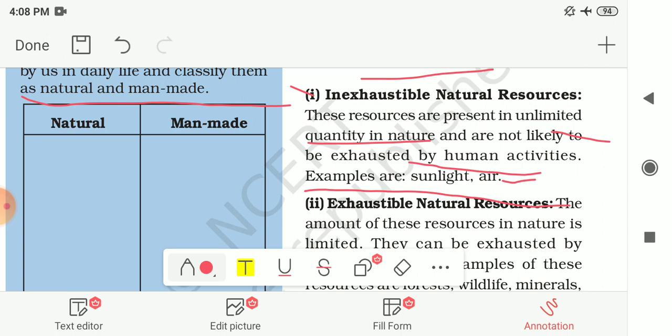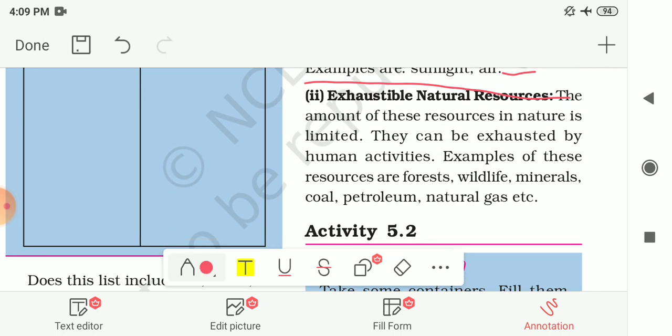These both are inexhaustible natural resources. Other than that, water is also an inexhaustible natural resource. By using air and sunlight, they will not get finished. We can use them over years and years. So these are the inexhaustible natural resources. The other type is exhaustible natural resources.